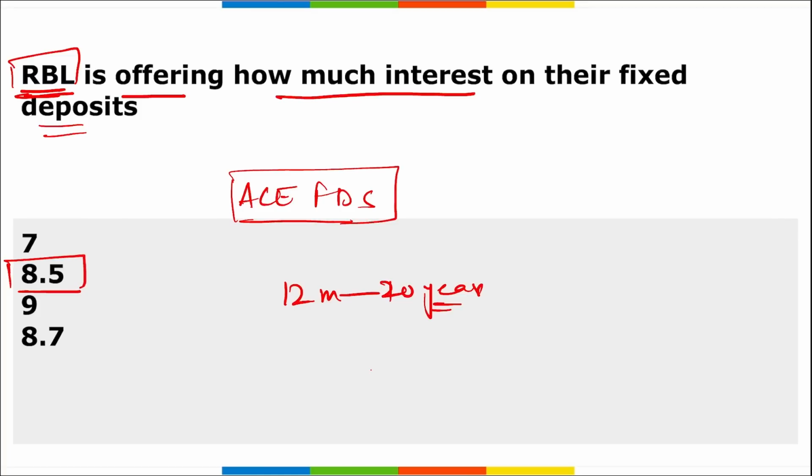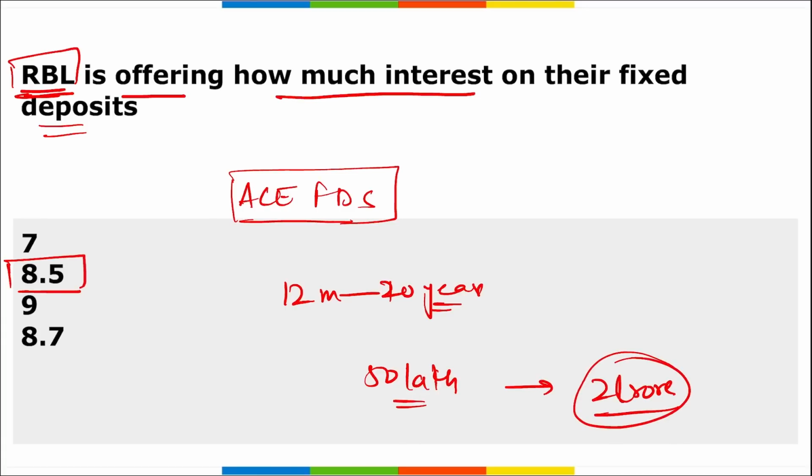The minimum deposit value of the fixed deposit scheme is 50 lakh rupees and the maximum value here is 2 crore rupees, right? The scheme is available to both resident and non-resident Indians. Under the scheme, the bank is offering 20 basis points higher interest rate over and above the regular fixed deposits. Correct? And the senior citizens are getting 50 and 75 basis points higher rate respectively. Correct? So this is your RBL Bank.